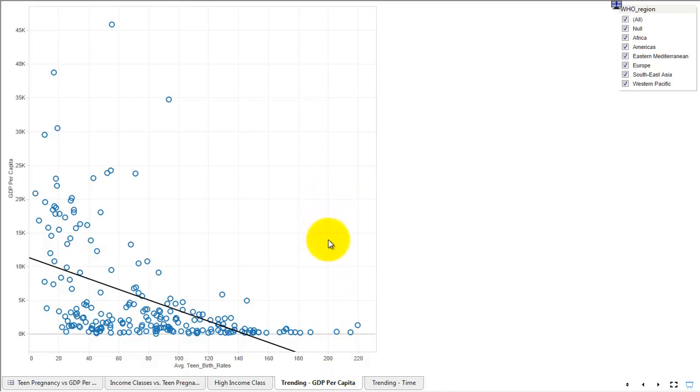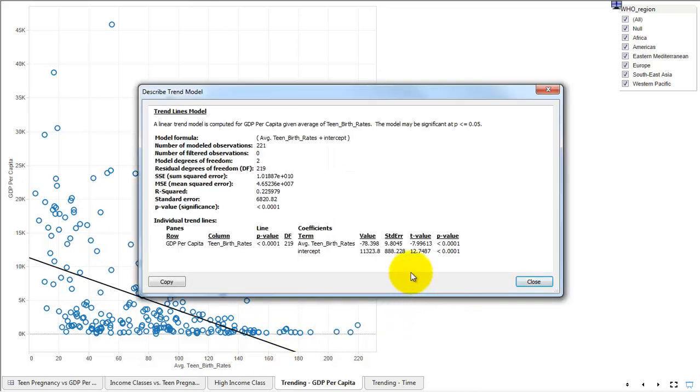So what you'll see here is that I've developed a linear trend, this black line, and what I've done is plotted all the countries' average GDP per capita and average teen birth rates over that 42-year time span. You might want to consider creating a circle for each of the countries in years. So let's take a look at this linear trend. So let's describe the model.